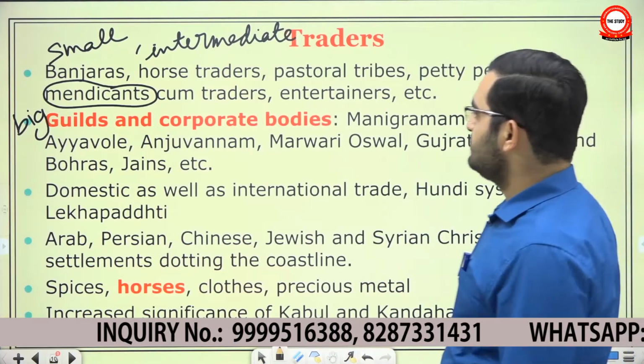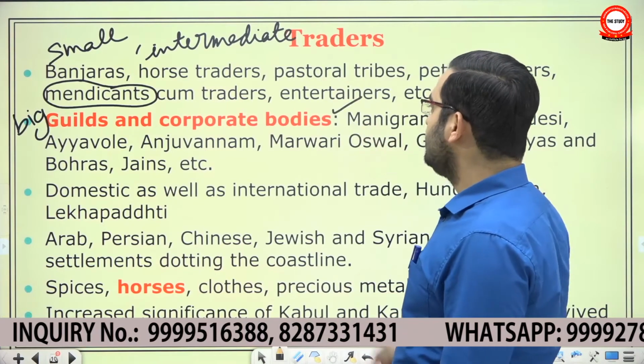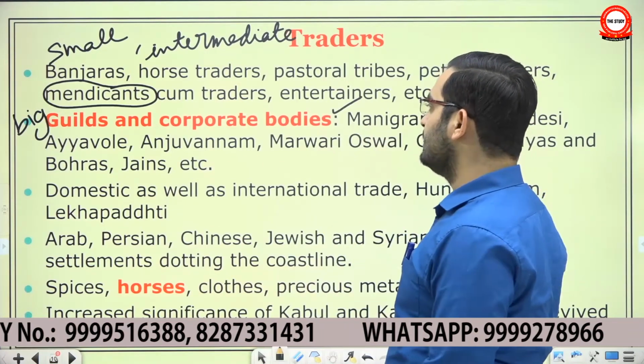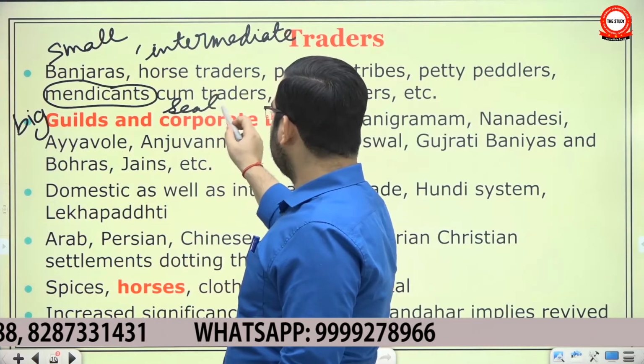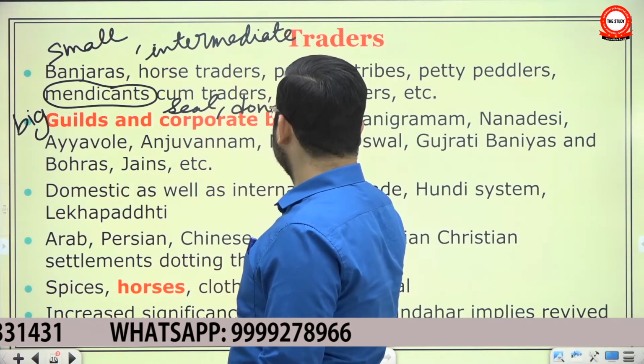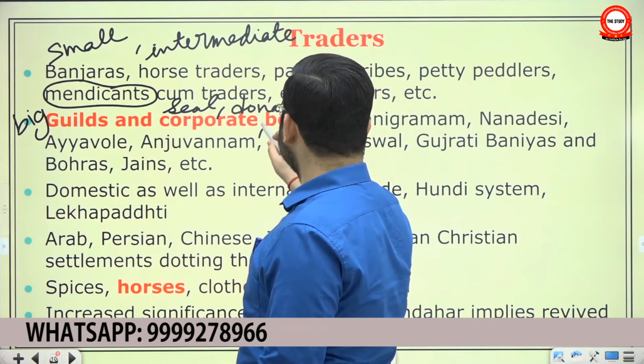And then you have large ones, the guilds and corporate bodies. The guilds have been around since the post-Mauryan period. We know about them from their seals and their donative inscriptions. Sometimes they are mentioned in literature as well.